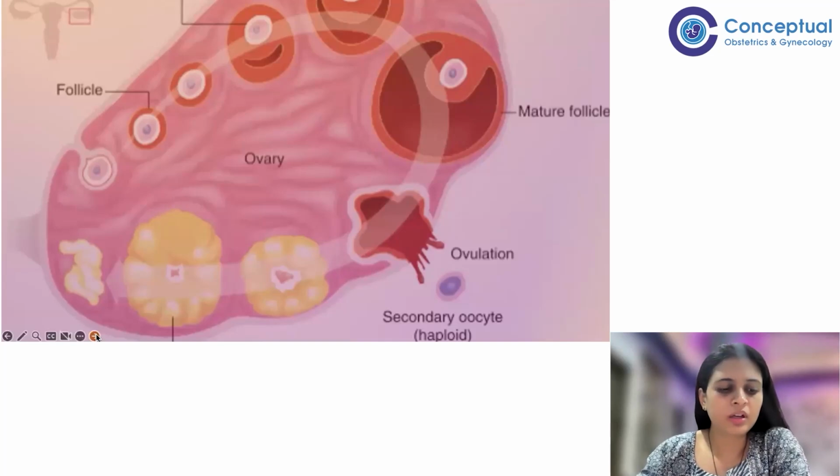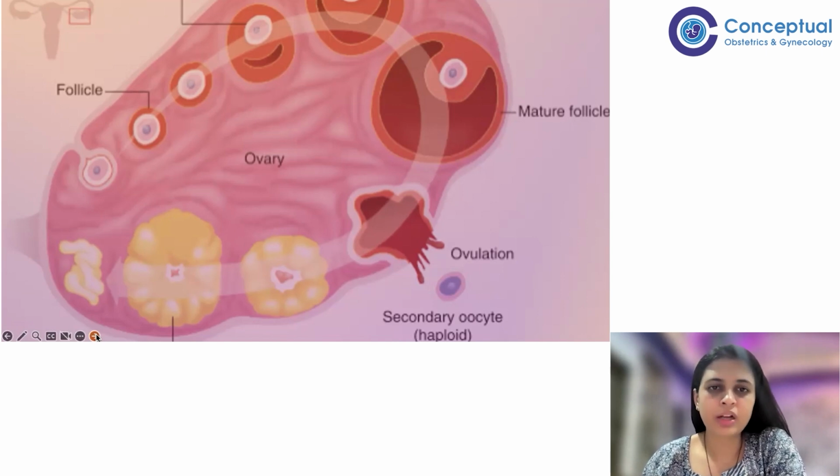So the first thing we will learn, we'll start with ovulation. So what is ovulation? Ovulation is the key for conception. It is a release of egg from ovary. So if at all we have a female of regular ovarian cycle, regular menstrual cycle, the ovulation occurs between 12 to 16 days. All right.